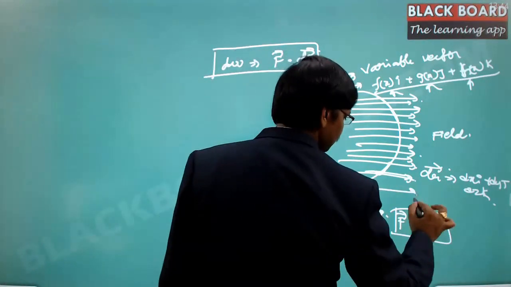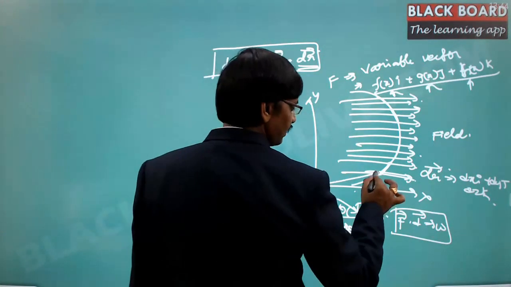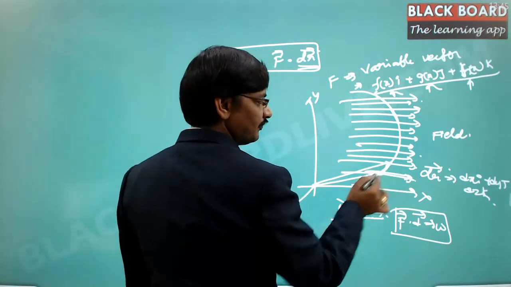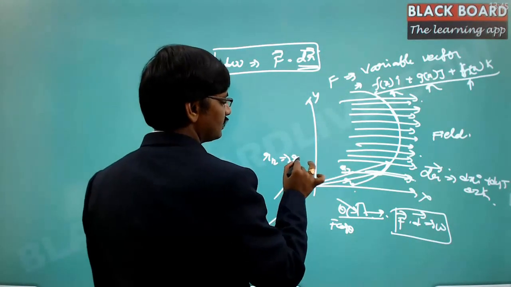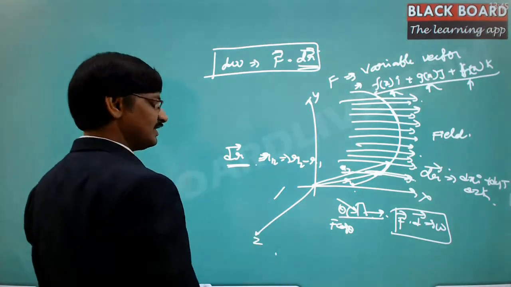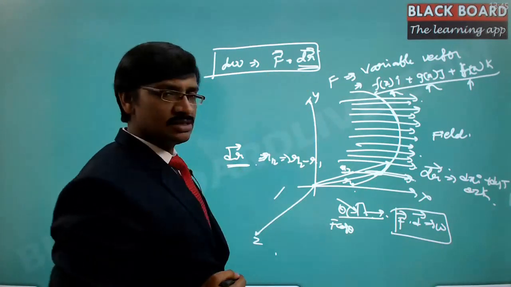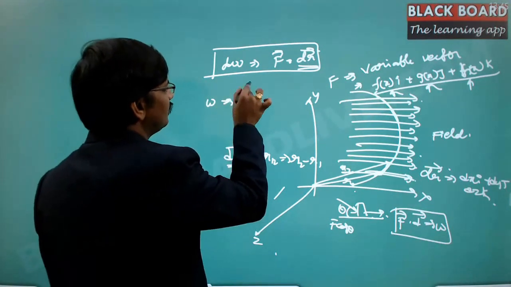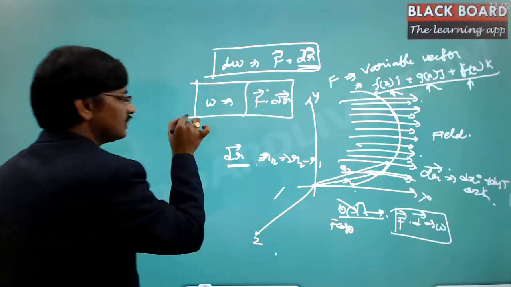As I said earlier, let us say this is the x-axis, this is the y-axis, and this is the z-axis. Now there is a position vector here, and there is one more position vector here. When you are moving from this location to this location, this is r1 and this is r2. r12 is nothing but r2 minus r1. So this value we express as the dr vector. That is the positional change vector. Now the dot product will still remain. So F dot dr is equal to dw, which is the elemental work done. Now if you integrate this, integral F dot dr is the work done. So this concept will hold good.